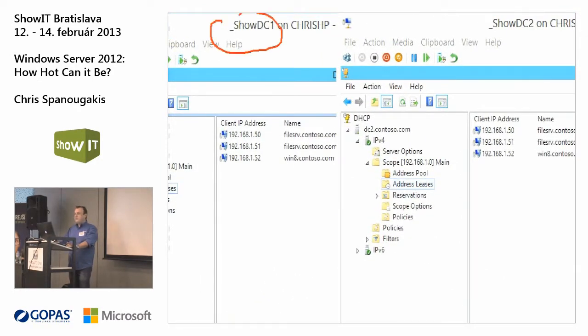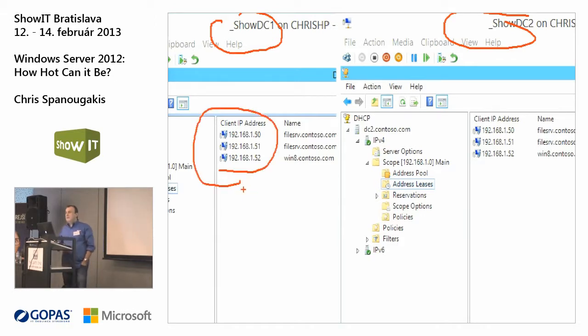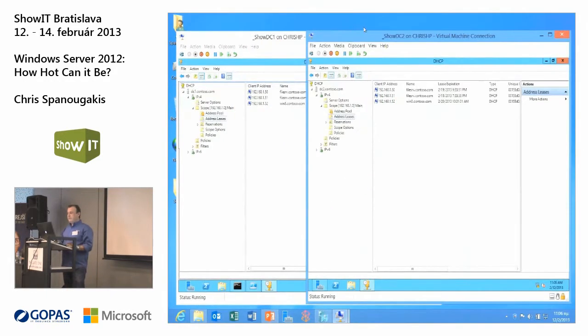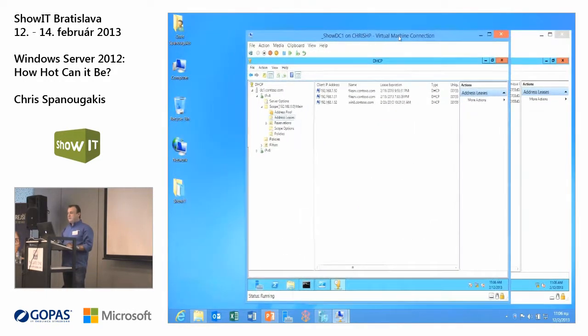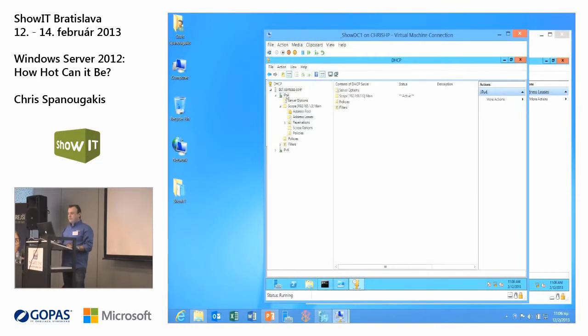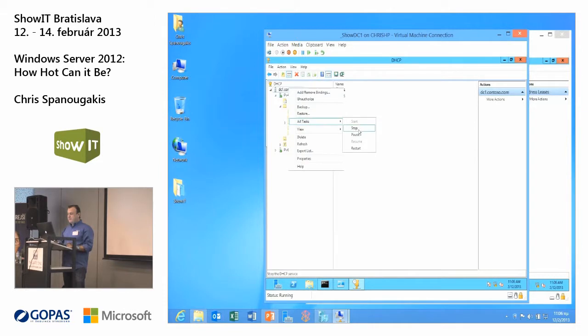This is the first one, this is the second one. You can see that everything is replicated, and both of them have the same IP address lists. They know that I have 3 computers and 3 address lists. Let's bring down this first one. Let's say that my first DHCP server stops for some reason. I'm going to stop the service.